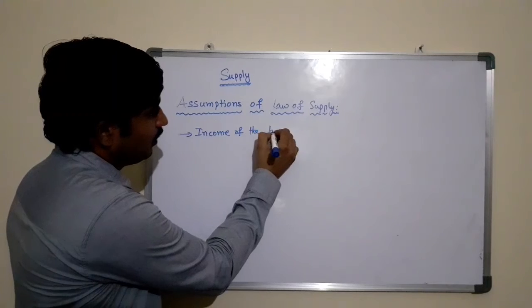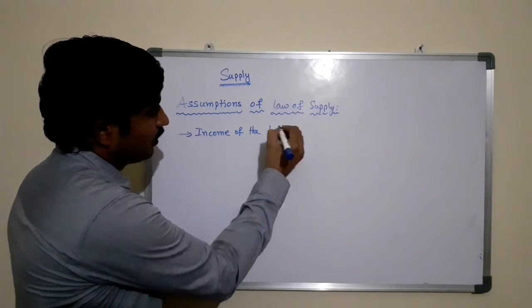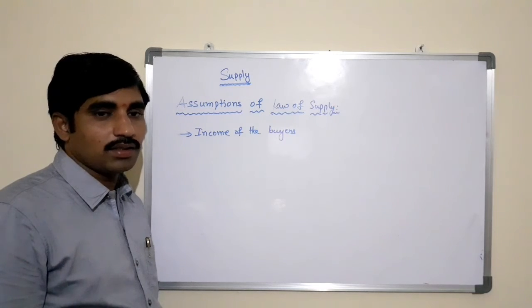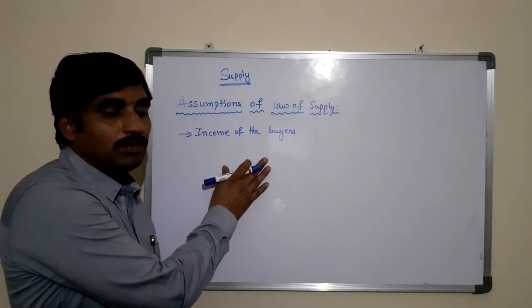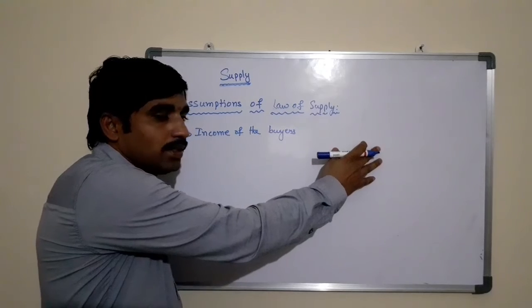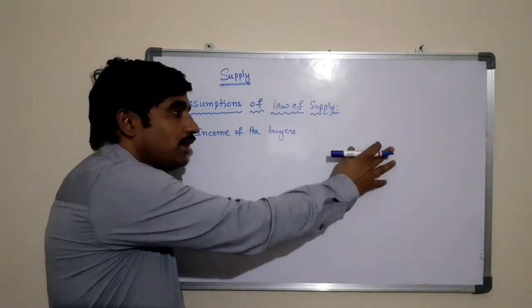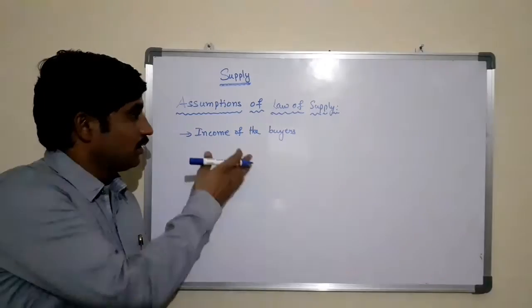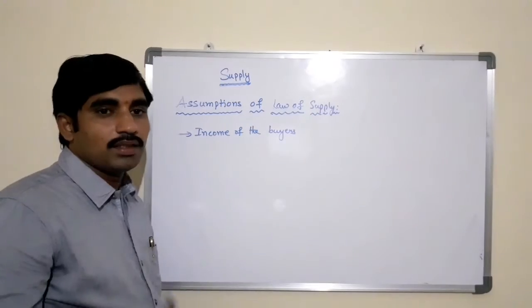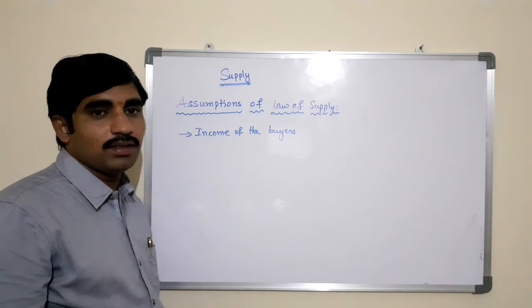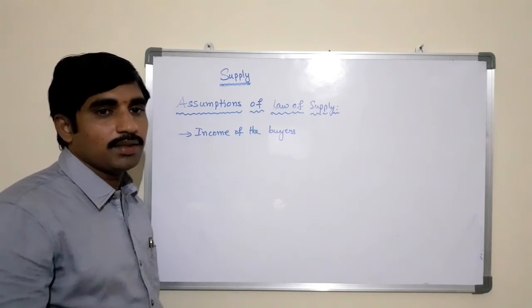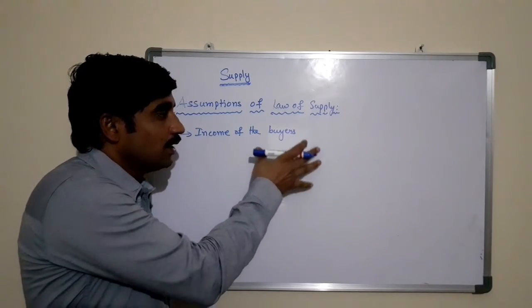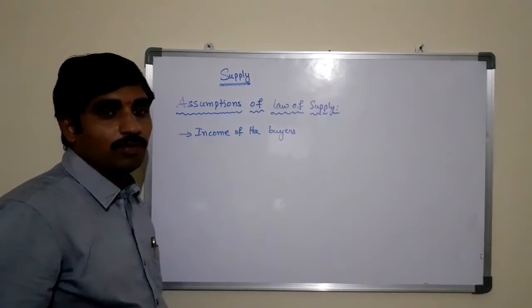Income of the buyers remains unchanged or constant. If there is any change in the income of the consumers, automatically the purchasing power will change. When there is a change in the purchasing power of the consumer or the buyer, automatically there is a change in demand. If there is a change in demand, the supply also can change. So here the income of the buyers is affecting the supply of the commodity.